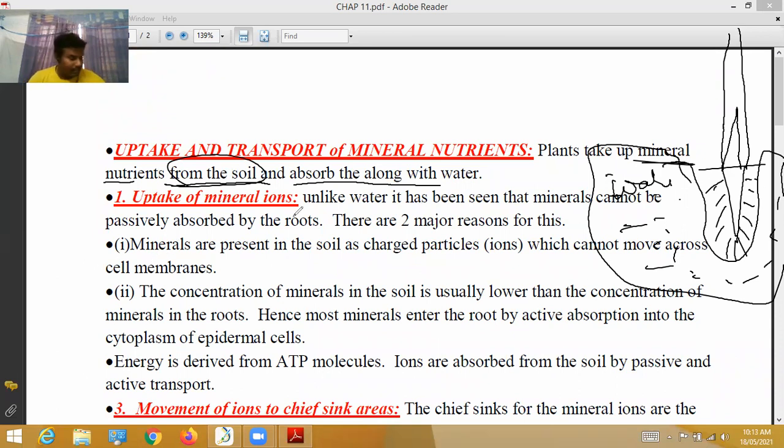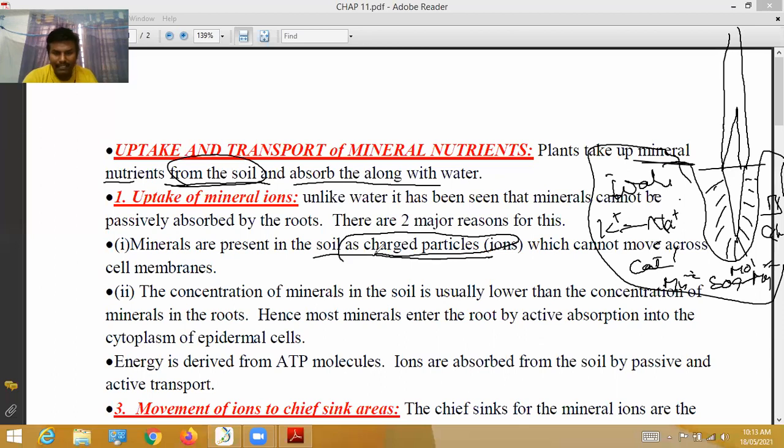The reason is that minerals are present in the soil as charged particles. Whatever the minerals, they are present in the soil in the form of charged particles, ions: sodium ion, potassium ion, calcium ion, sulfate ion, magnesium ion, manganese ion, molybdenum ion, chloride ion, boron ion, and so on. We will discuss these charged particles in the next chapter, our 12th chapter. These charged ions cannot move across the cell membrane.